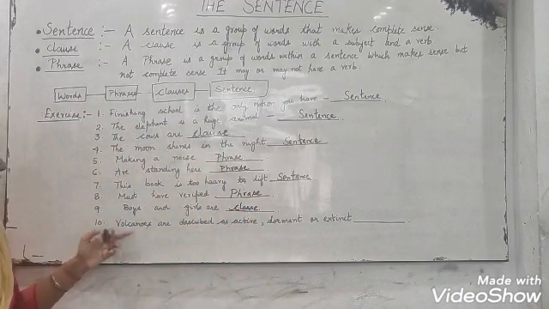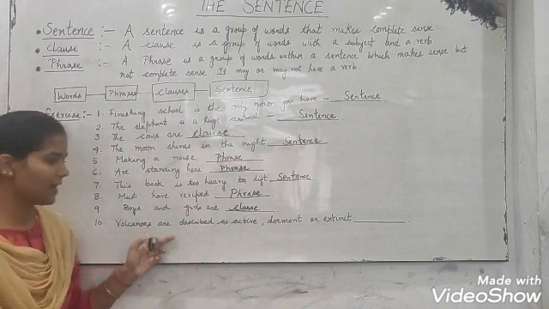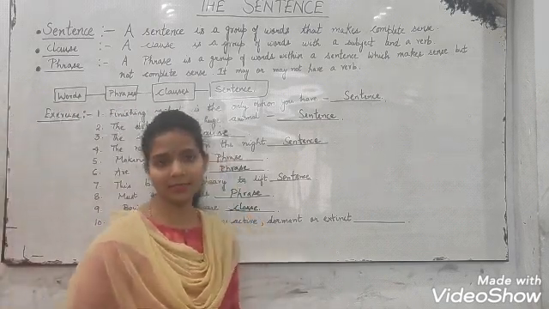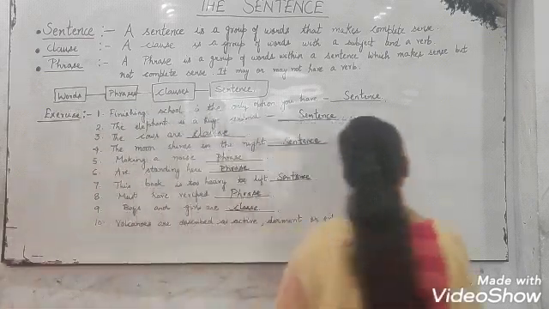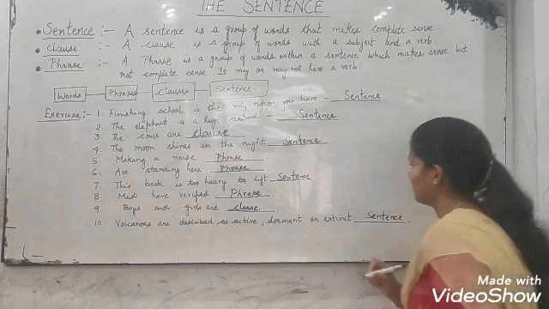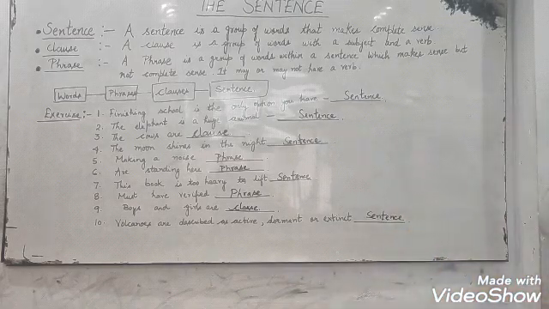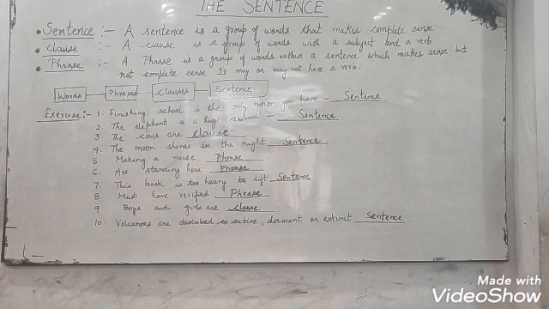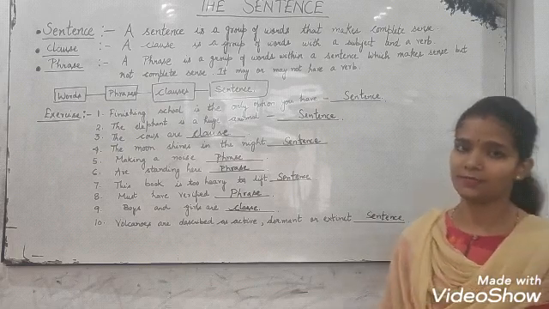Now last one. Volcanoes are described as active, dormant and or extinct. So this is a sentence, because you are getting the idea that volcanoes are active, dormant and extinct. So now it is clear what is a sentence, what is a clause and what is a phrase.